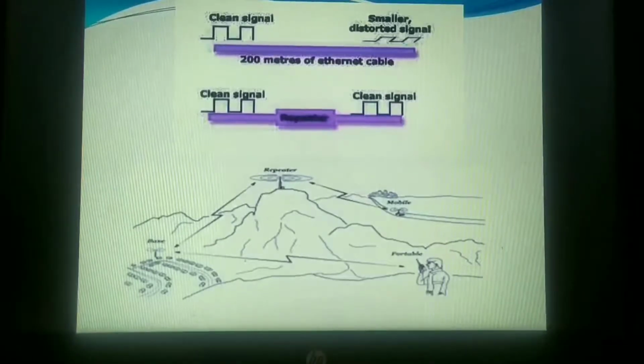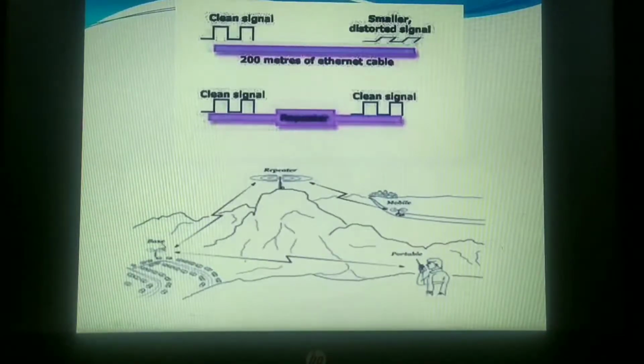Rebroadcasting means broadcasting, in the sense of making that packet or the data available to all the connected devices. What the hub does is make sure that it is broadcasting that packet to all the connected devices. That is the broadcasting, what exactly the hub does. This repeater will accept the data from the source, regenerate the signal and rebroadcast it, means retransmit the data to the destination. That is nothing but rebroadcasting.